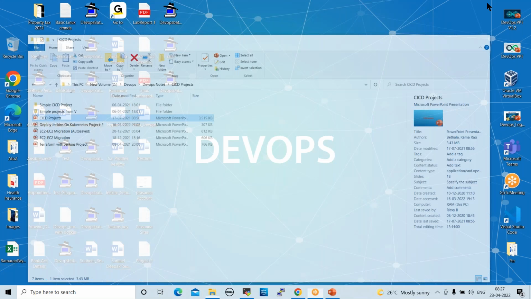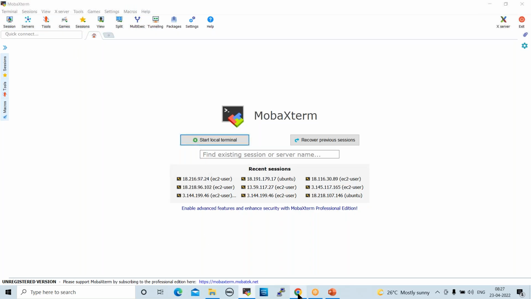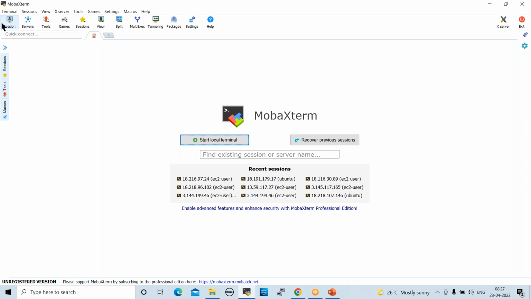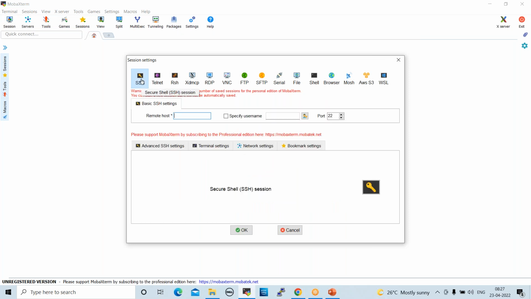Once it is installed, just open this file. After that, copy the public IP. This is the public IP, right? Copy this. Click on Session here. Session is there, right? Click on Session, SSH. Paste the IP address here. Specify the username, your server username. Here, Ubuntu.